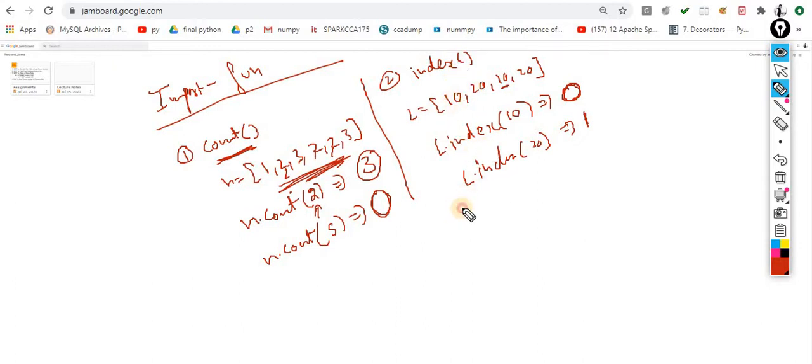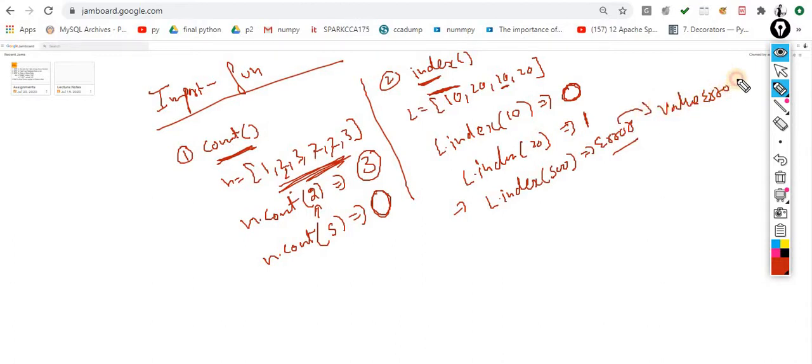Here, let's suppose I want to find L.index(500). The 500 is not present inside this list. So what output will I get? I will get an error message. And what type of error? The error name is ValueError.